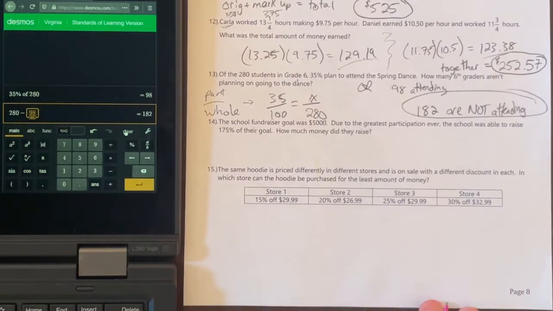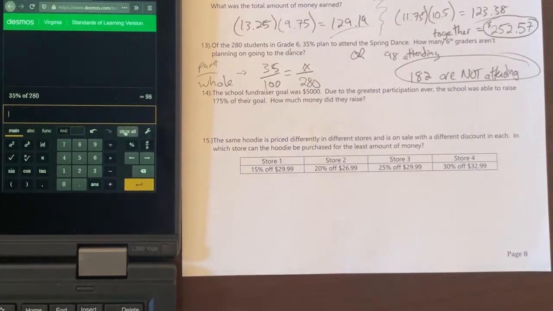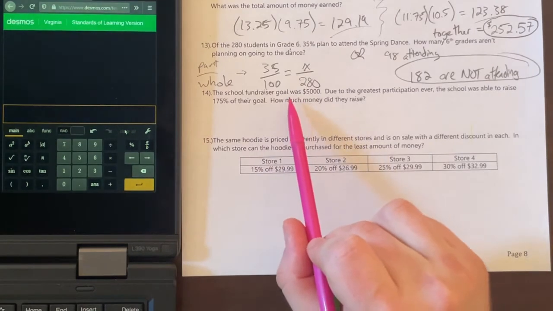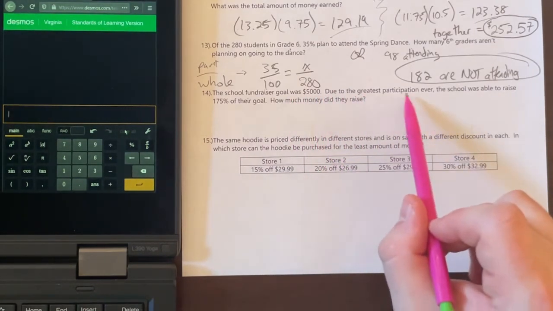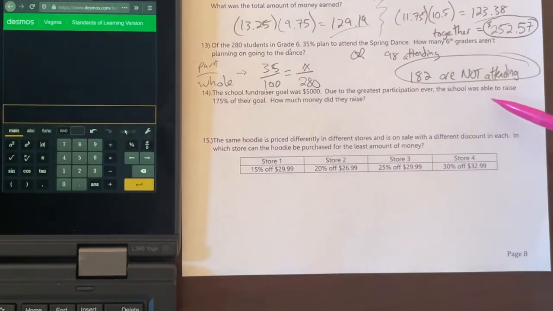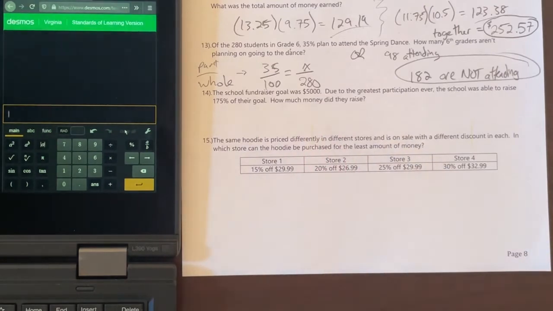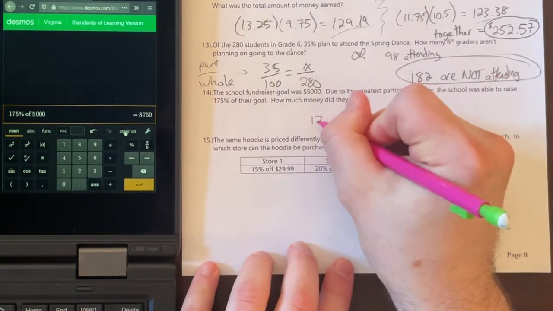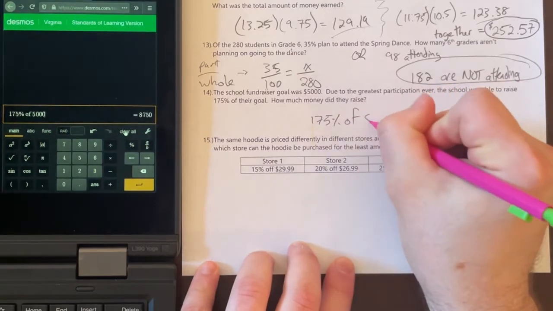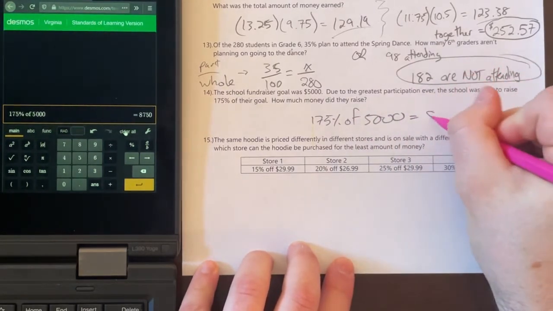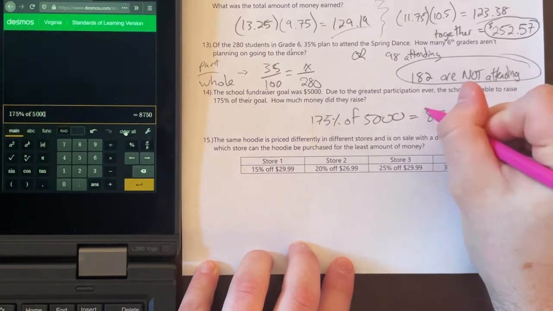All right. And then moving on for number 14, it says the school fundraiser goal was $5,000. Due to the greatest participation ever, the school was able to raise 175% of their goal. How much money did they raise? So what you can just do, again, use that. Notice how it has percent of their goal. So again, say 175% of 5,000, and it will give me my total amount. So I have 175% of 5,000 is going to be equal to $8,750.